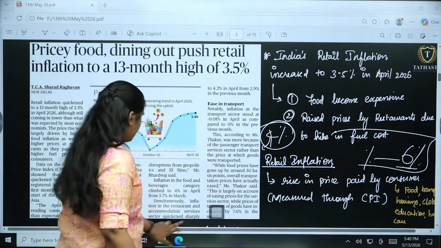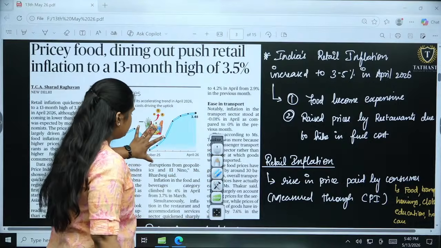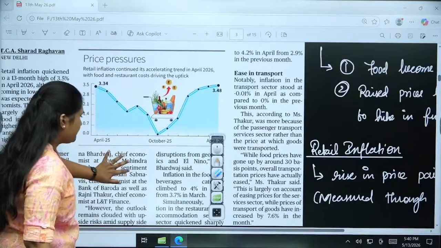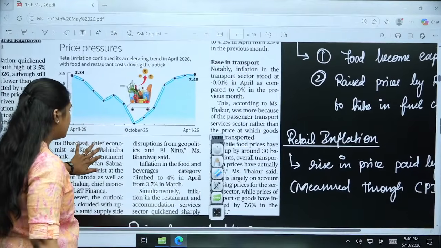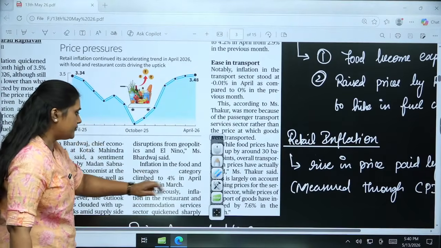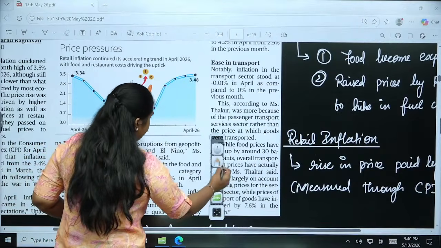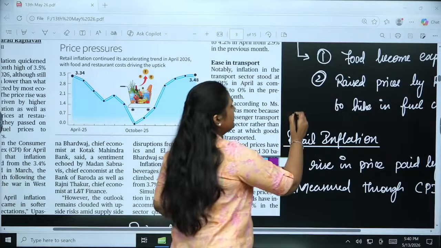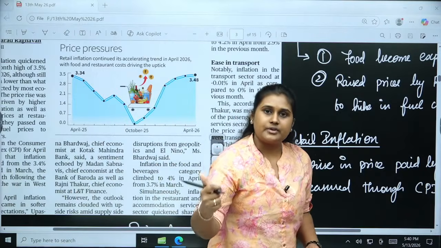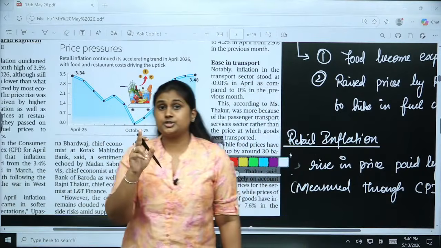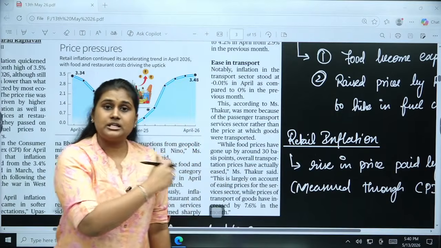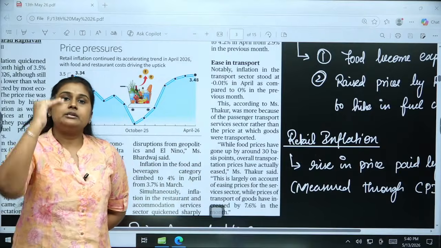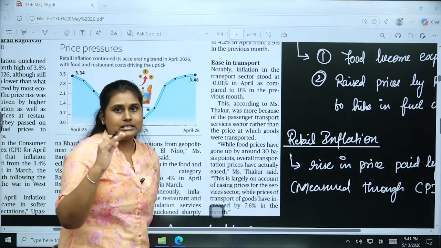Okay, so what we are able to see here is, inflation in the food and beverages category climbed to 4% in April from 3.7%. Though overall inflation should be 4%, here we could see the food inflation alone has had an increase.